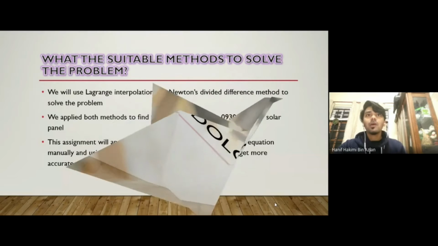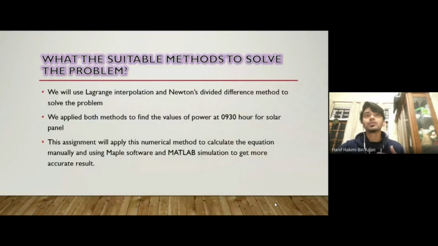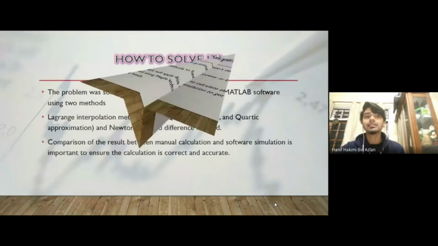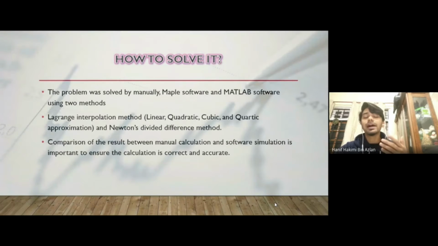I want to present about methodology. What is the suitable method to solve the problem? We use Lagrange interpolation and Newton divided difference method to solve the problem. We apply both methods to find the value of power at 9:30 hour for the solar panel. Next, how to solve it? We solve it manually and with Maple and MATLAB software using two methods, Lagrange interpolation and Newton divided difference method.